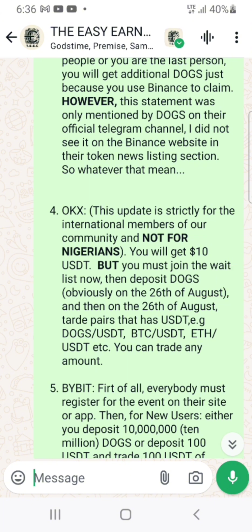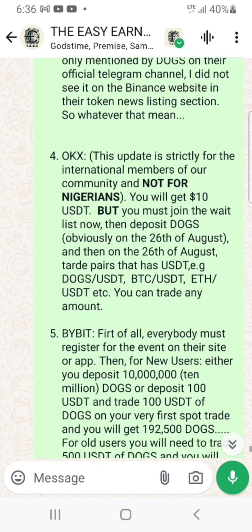And then you need to trade pairs that have USDT, e.g. dogs USDT, BTC USDT, Ethereum USDT, and so on and so forth. But you can trade any amount, whether it's just $1, $10, $100, or $1 million, whatever. So that's that about that.